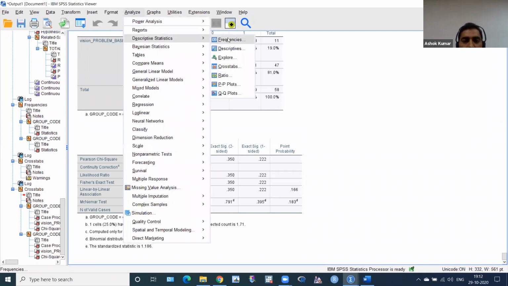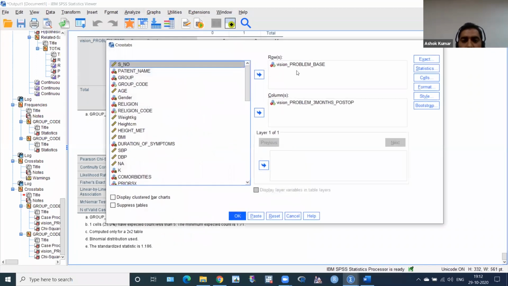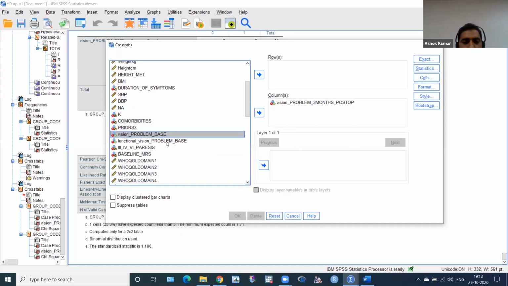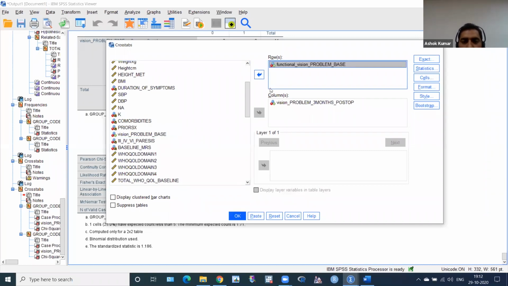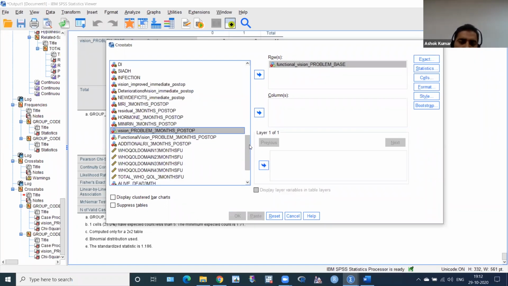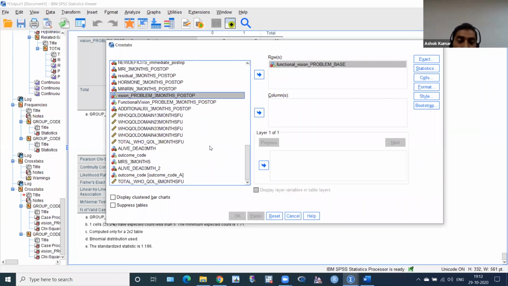Descriptive statistics, then crosstabs. I have to remove this, click this, and click this functional vision at baseline, because I told you the previous one must be entered in rows, so you can interpret easily. You can take whatever you want in row and column, but you have to know how to interpret. It is not mandatory to enter in row and column, but how to interpret your result is a must.